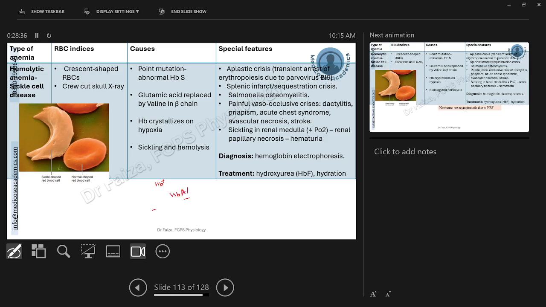Was it hemoglobin A, S, F, or any other type of hemoglobin? The treatment you can see over here is by providing hydroxyurea and hydration. Hydration simply is a supportive treatment to prevent the sickling, and if there is dehydration, the sickling crisis will be exacerbated. And hydroxyurea is a chemical which is going to stimulate the production of hemoglobin F. I hope you can appreciate how it is going to help in the treatment of sickle cell disease.